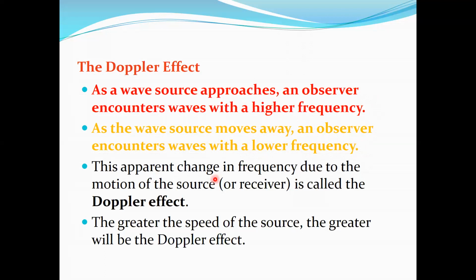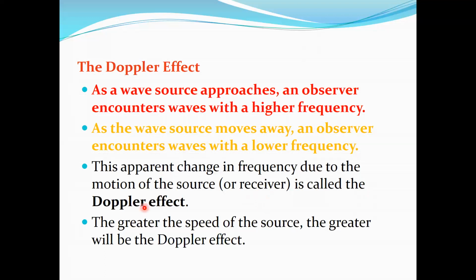This apparent change in the frequency due to the motion of the source or the receiver is what we call the Doppler effect. There is also the possibility that you are the one producing the waves and the listener moves; in that case also there might be a change in the frequency.